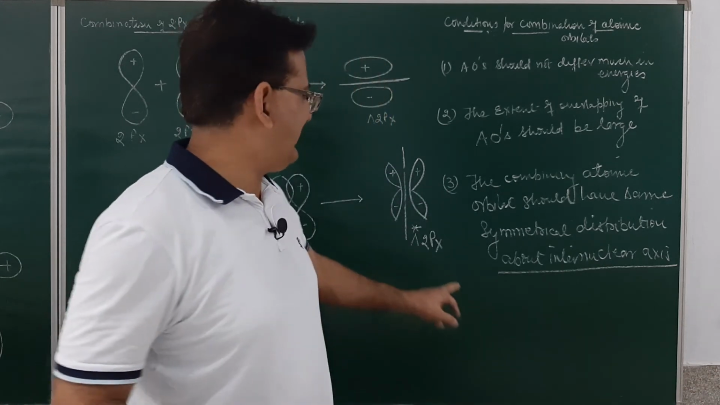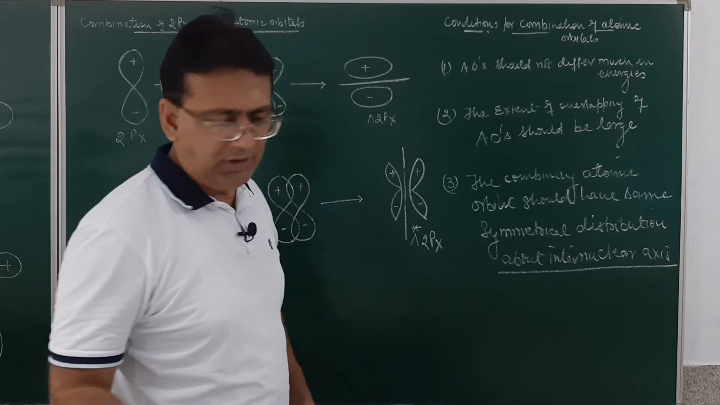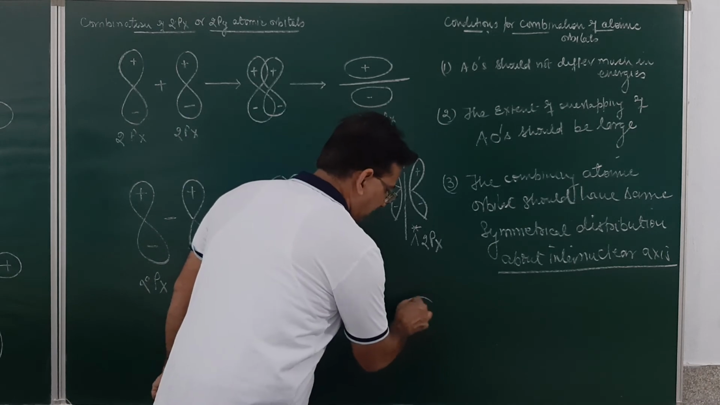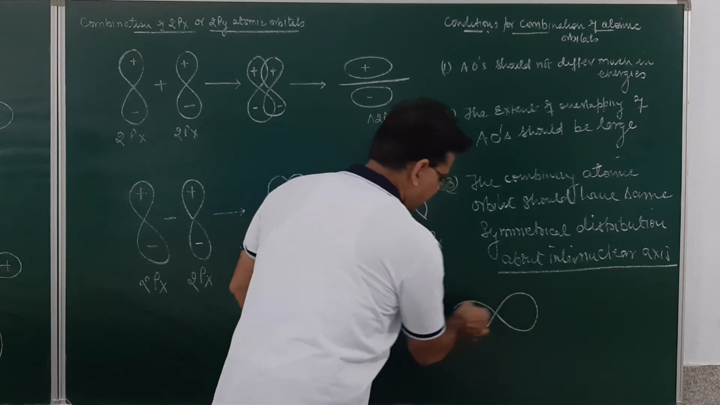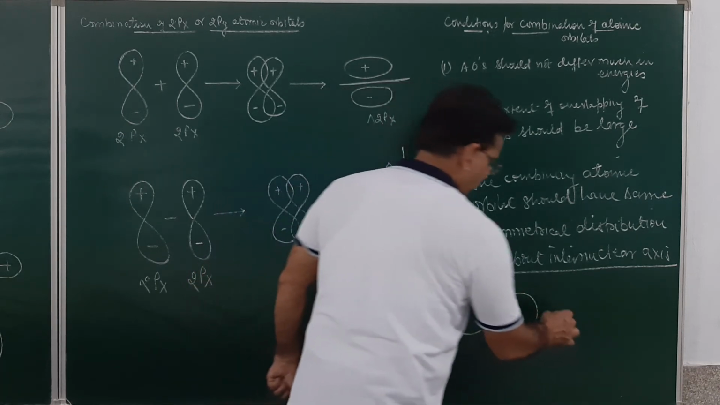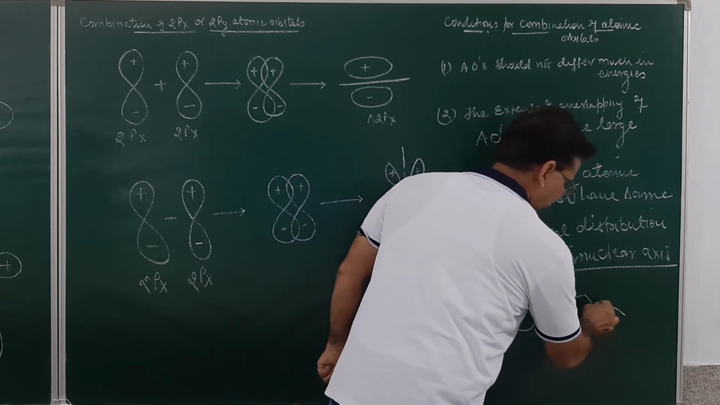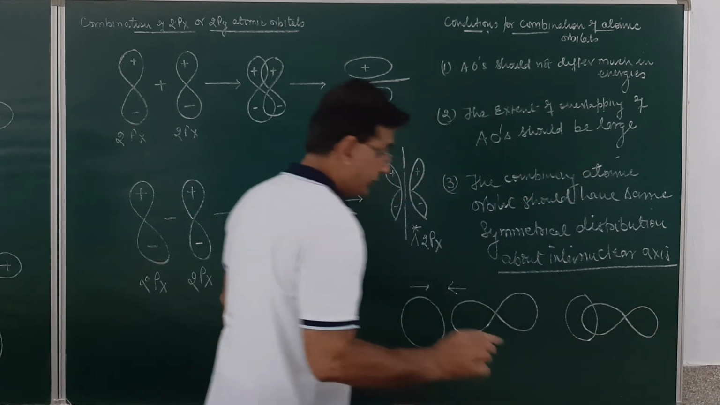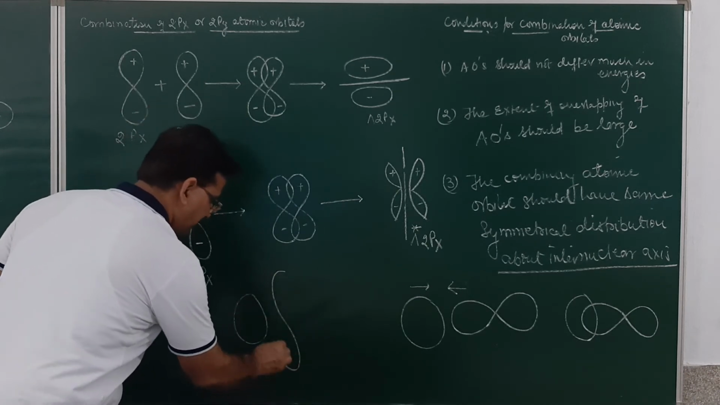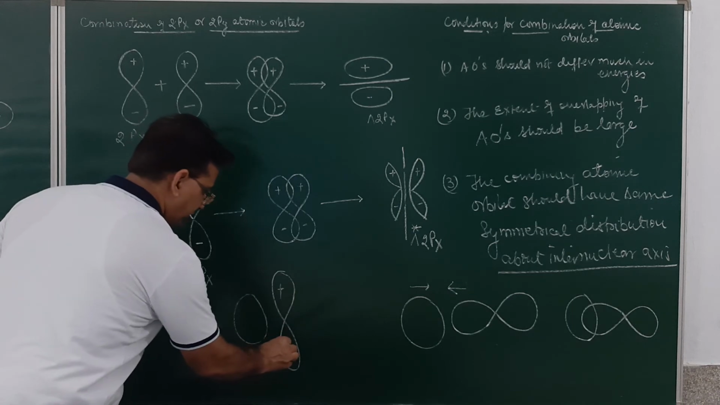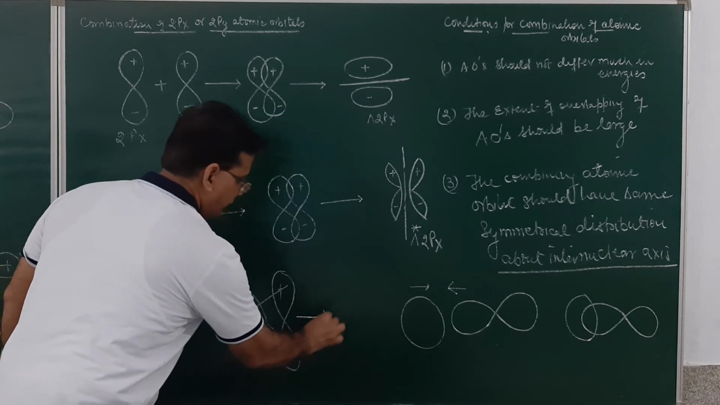Now, when I say the combining atomic orbitals should have the same symmetrical distribution around the internuclear axis, suppose there is a combination between s and p. They must approach each other in the proper direction. So in this case, this overlapping is possible this way. But if I go this way, this is the s atomic orbital and this over here is the pz atomic orbital. This is positive, this is negative, this is positive. So in this case, no bond formation will be possible.